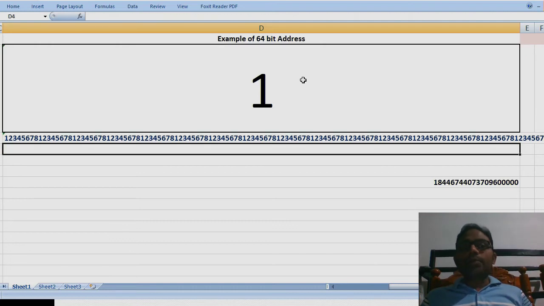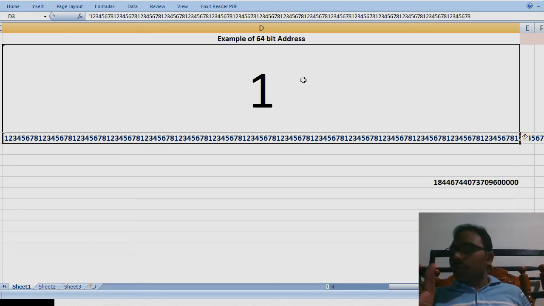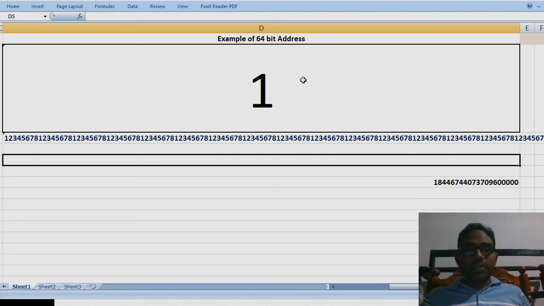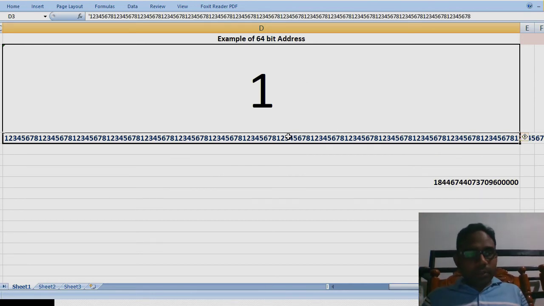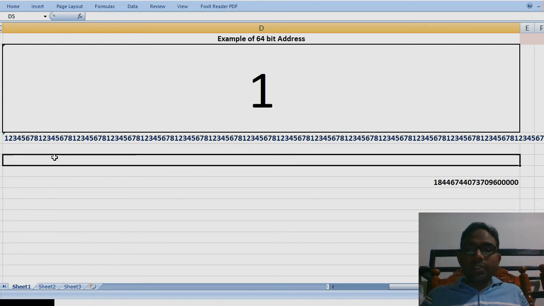Now you might have heard that it is a 64-bit operating system, a 32-bit computer, or an 8-bit computer, or a 128-bit computer. The maximum is 128 in the present era. For example, if it is a 64-bit computer, then for this single memory location where you store either a value 1 or a value 0, there will be 64 bits of address. Here you can see a huge number. For our understanding, I have taken 1 to 8 and repeated it a number of times, and totally it is 64 bits.